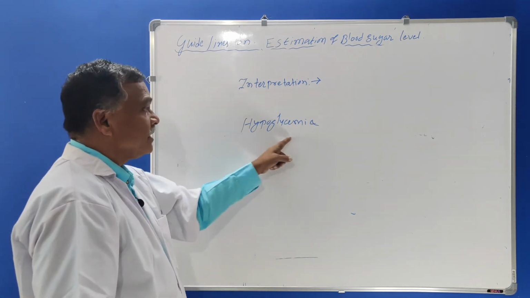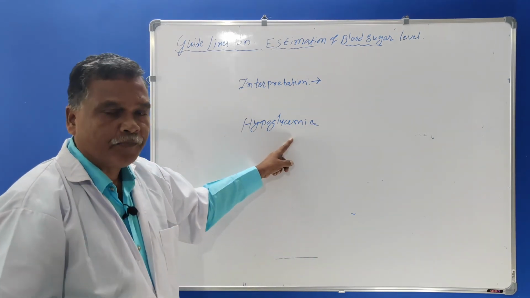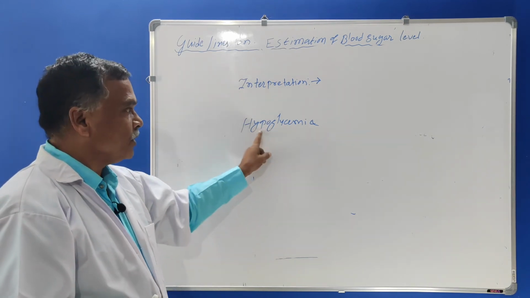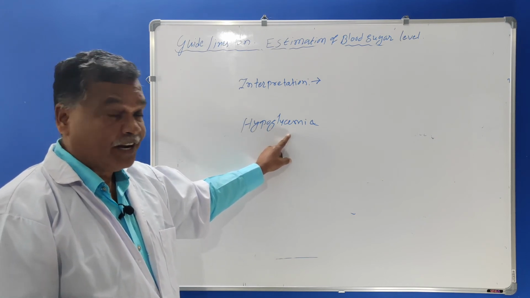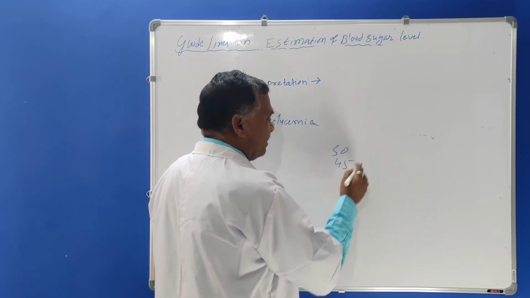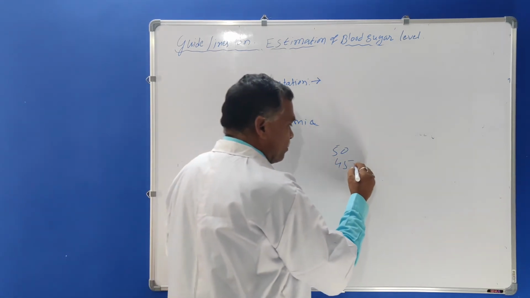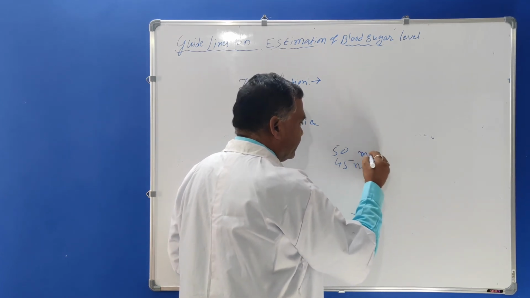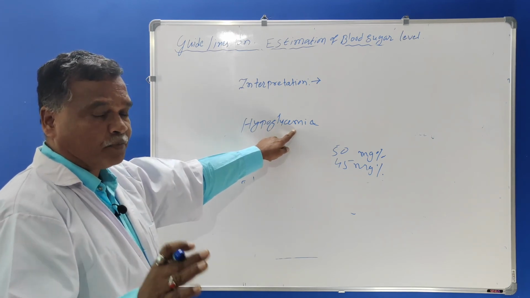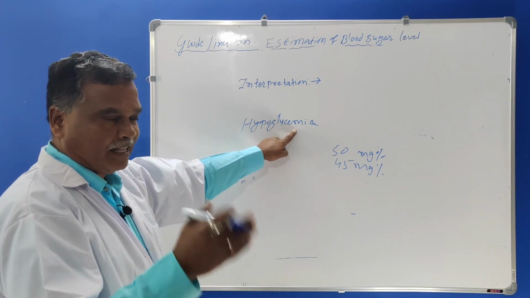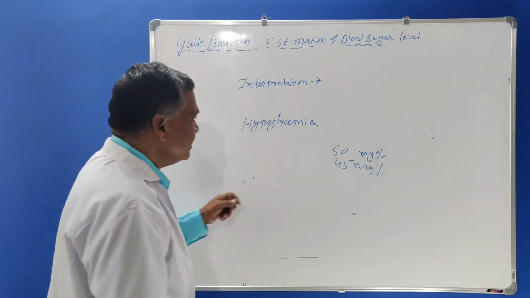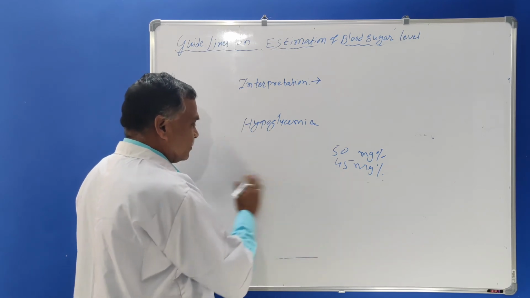Hypoglycemia means a lower amount of glucose in the blood or in the body, lower than the normal range. This can go up to 50, 45 milligram percent in our body. Therefore, this condition is called hypoglycemia. Hypoglycemia is a condition where the amount of blood glucose will be lower than the normal range, and the role of insulin will be there as